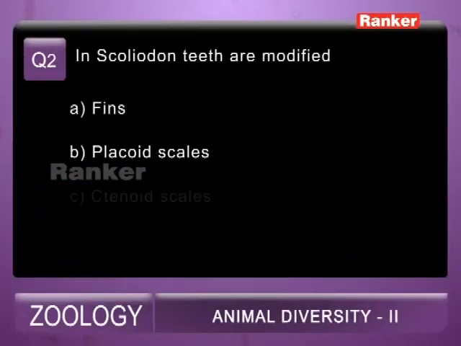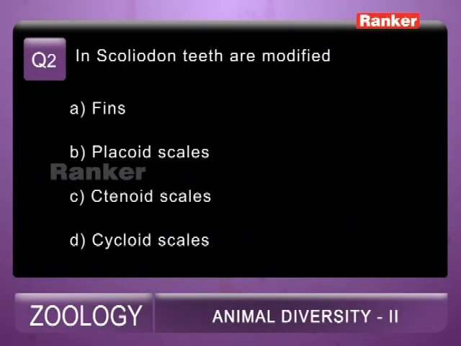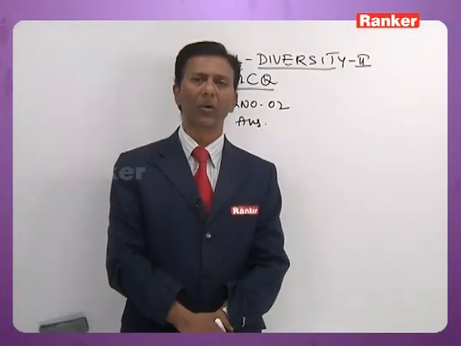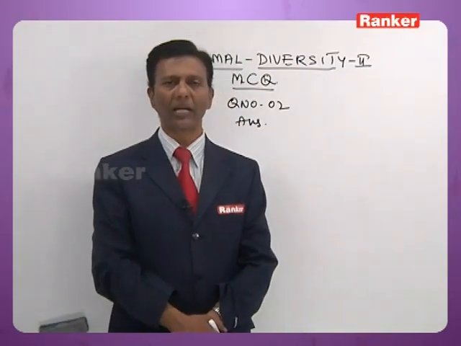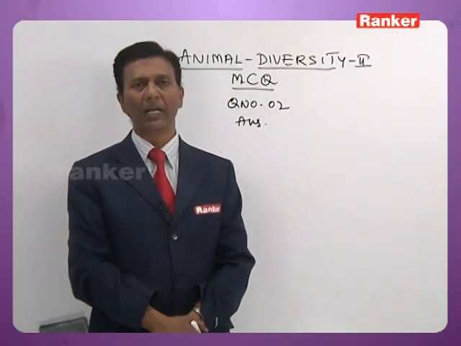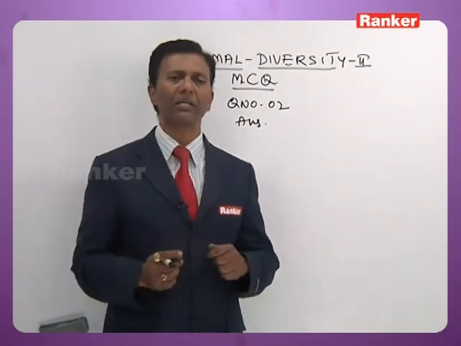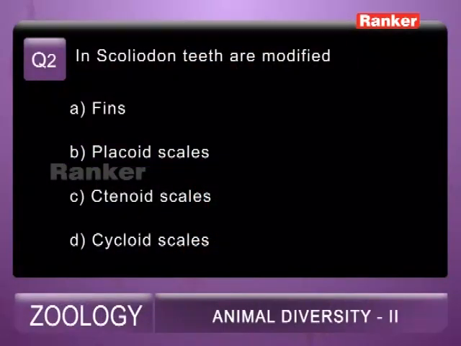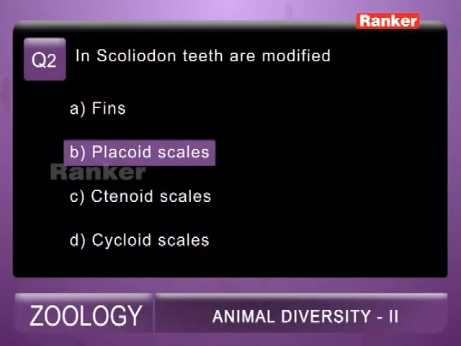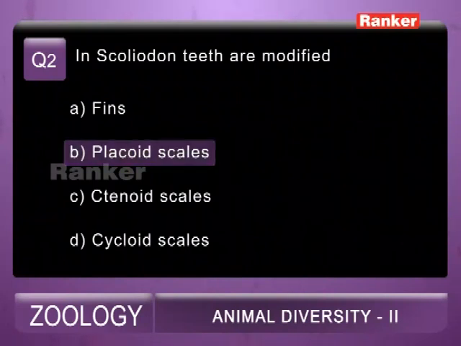Now question number 2. In Scoliodon the teeth are modified A. Fins, B. Placoid scales, C. Ctenoid scales, D. Cycloid scales. In all Chondrichthyes, the placoid scales form the exoskeleton. They are modified even into teeth. Tridentate, spine-like teeth are present here. So the second question's correct answer is B, that is placoid scales.